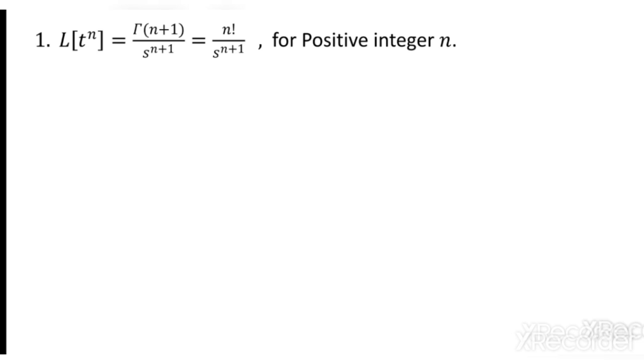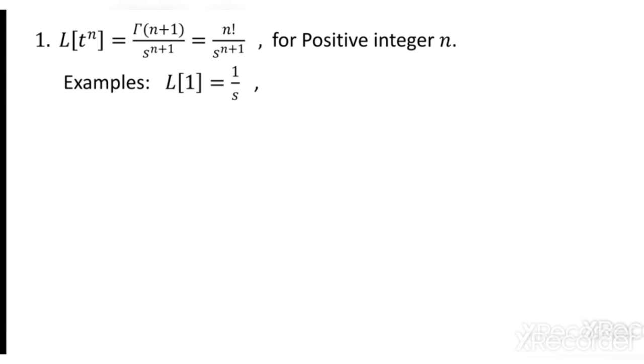So Laplace transform of t power n is gamma of n plus 1 by s power n plus 1, where the gamma function you know, we have taken in the previous semester. For positive integer n, gamma of n plus 1 can be written as n factorial. So that's why Laplace transform of t power n is n factorial by s power n plus 1. For example, if I want to take Laplace transform of 1, which we have already taken in the previous slide, it is 1 by s, but I can apply directly from this result. So t power 0, that means 1.